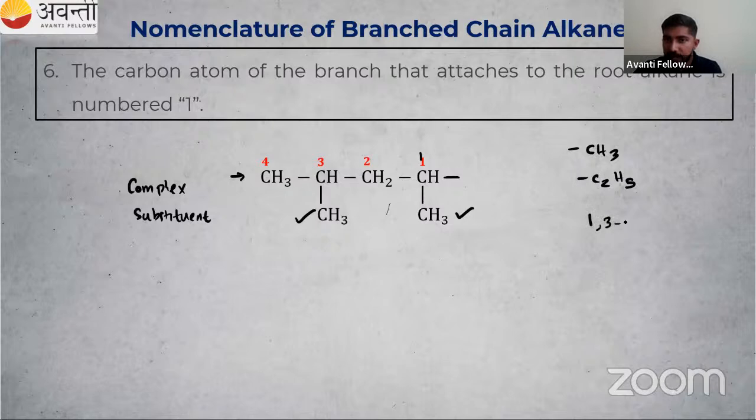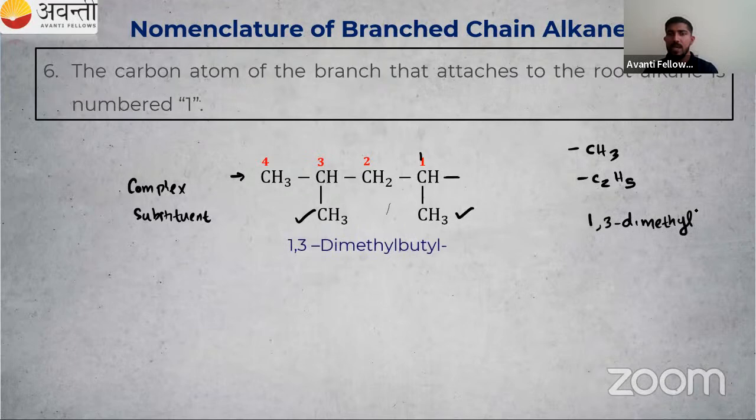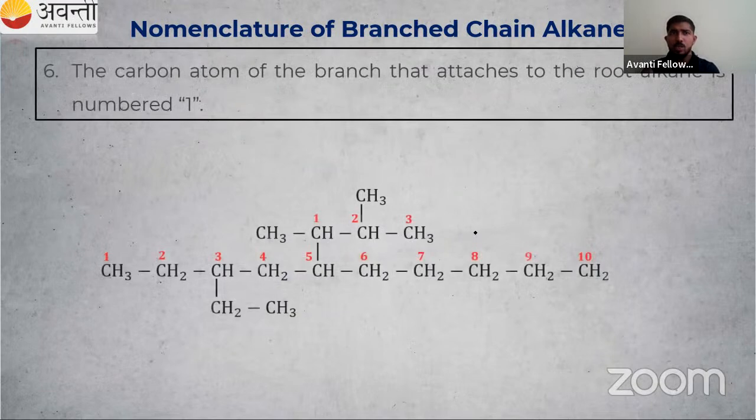So 1,3-dimethyl. So this is 1,3-dimethyl. Then number of carbon atoms. There are 4 carbon atoms in the parent chain. Is that butane? No. There is a free valency. So it is a butyl group. So the name of this one is 1,3-dimethylbutyl. So complex substituent. We will study more things about our complex substituent. Okay. So very simple, right? So the carbon atom. So this is a naming. The real naming starts from here. So here we have an ethyl.